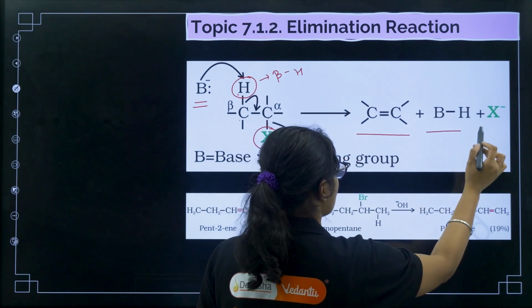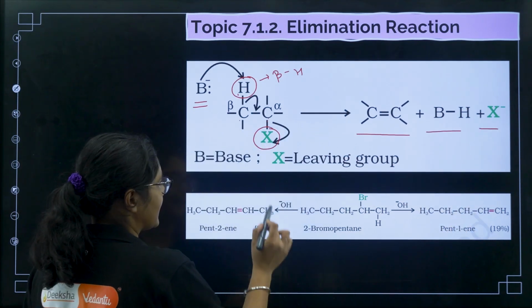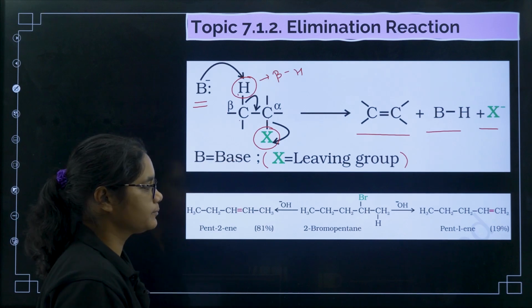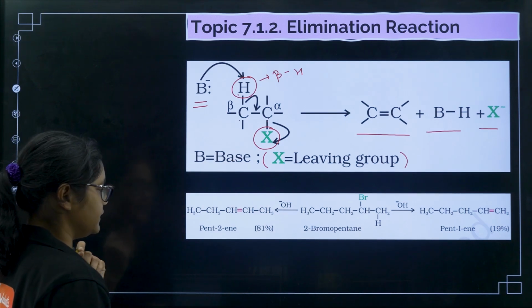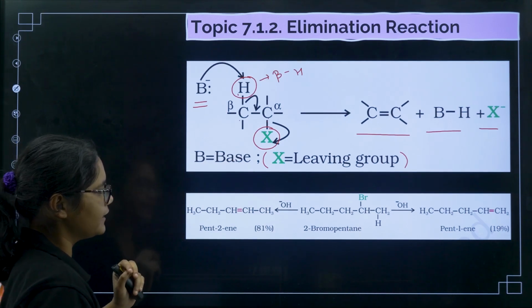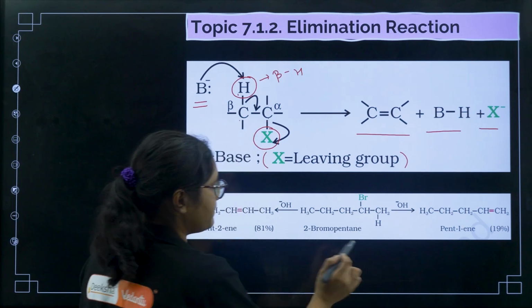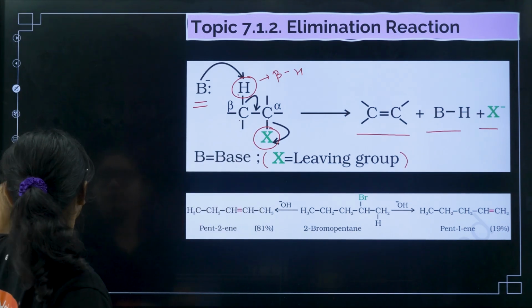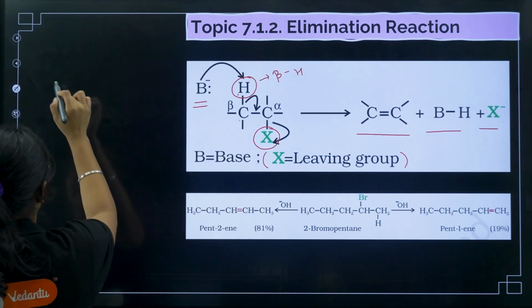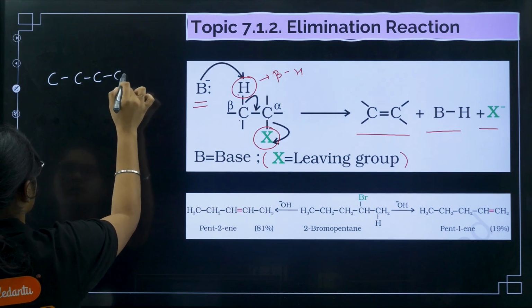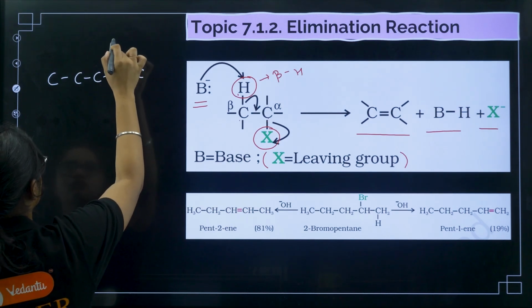There will be BH formed and X minus formed. Now this X is called as what? Leaving group. Okay. Now you can see one example here. We have taken this, 2-bromopentane. Okay, I hope this is visible, or I'll do it again here. 2-bromopentane. So if you see, we have 1, 2, 3, this is 2-bromopentane.